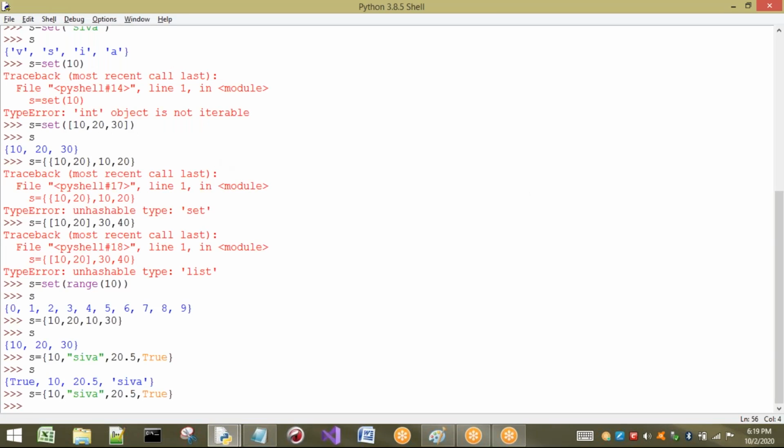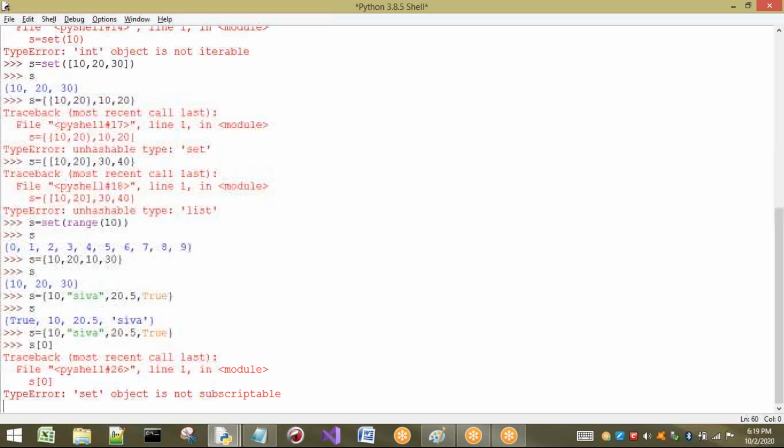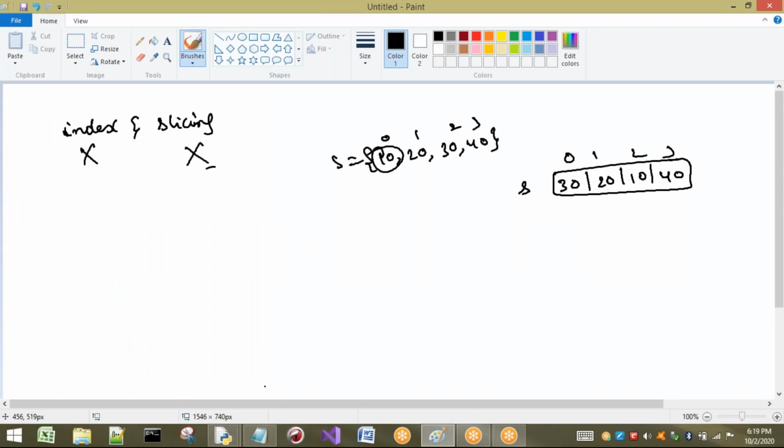So let us see one example of this. S of 0. See what happens? Set object is not subscriptable. That means the index concept is not applicable. I have written it here, but I have crossed it, so it is not applicable for the set concept.